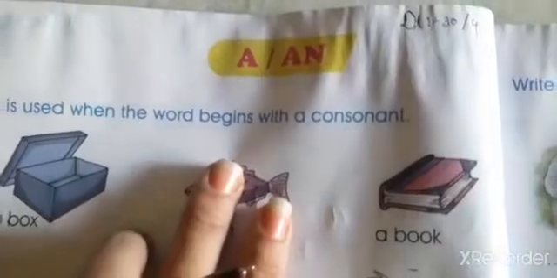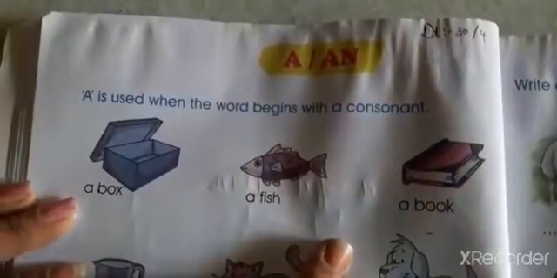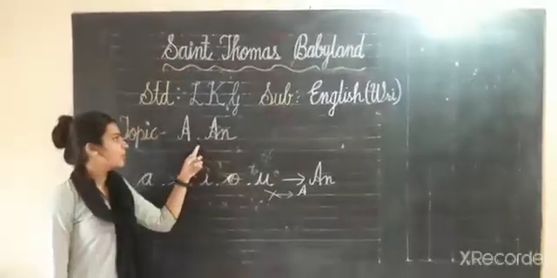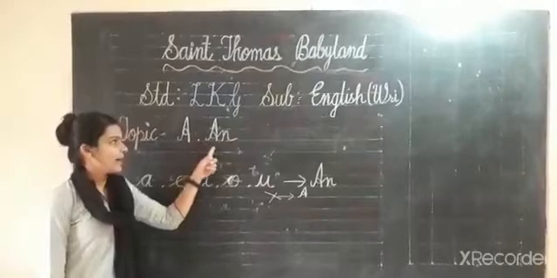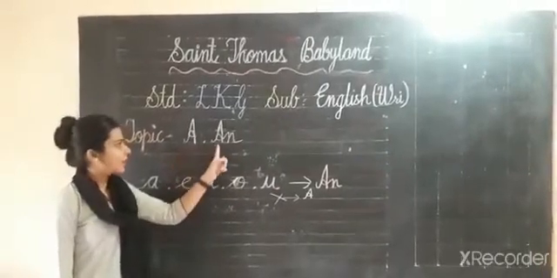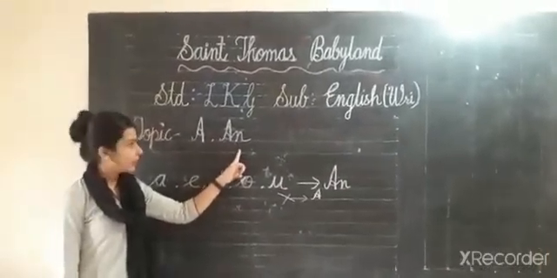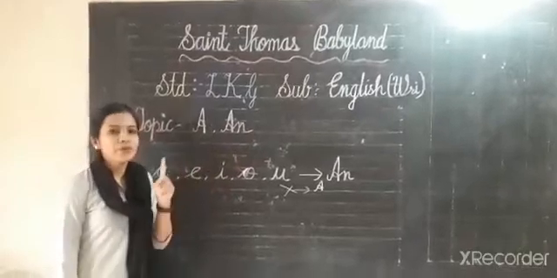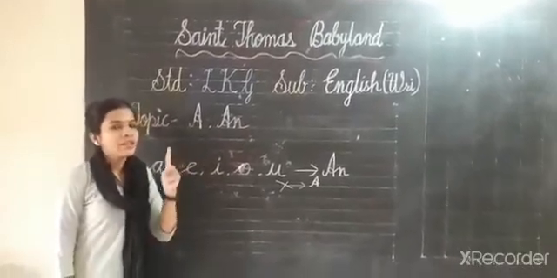See, our next topic is A or AN. So first of all, mention here date, and first of all we understand this topic. Then after we start. So first of all you have to learn them in our ABCD.